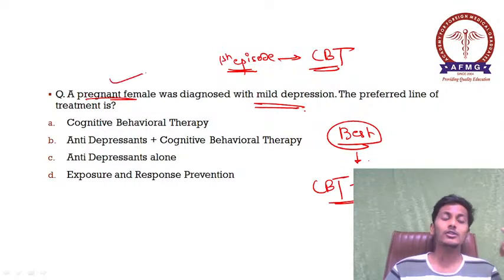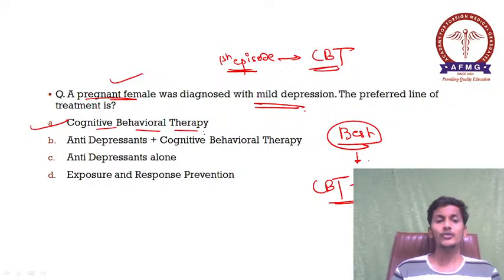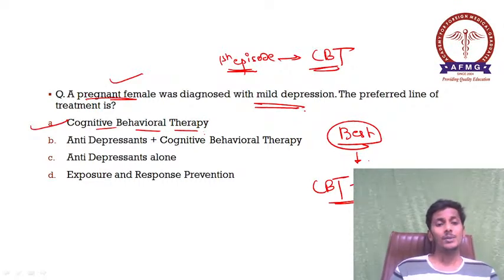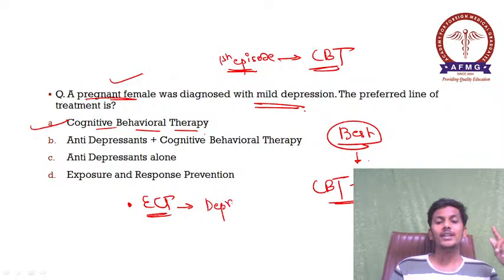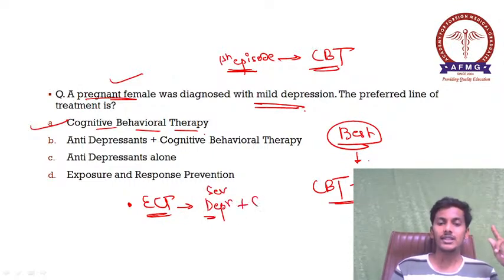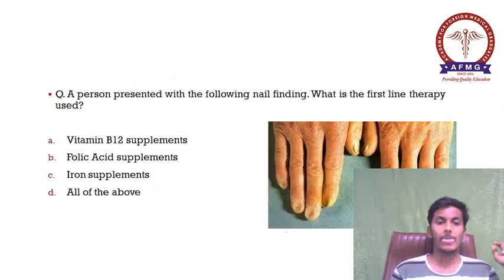On top of that, the female is also pregnant. Therefore, we tend to avoid antidepressants or any drugs for that matter during pregnancy, right? So the option would be option A, cognitive behavioral therapy. CBT is the preferred management in this case. Okay. Moving further, guys. One more important thing, ECT, that is your electroconvulsive therapy. Electroconvulsive therapy is used in cases of depression only when there is a severe depression associated with suicidal thoughts or suicidal attempts. Please remember, in cases of severe depression along with suicidal attempts, the treatment of choice becomes ECT, that is electroconvulsive therapy.